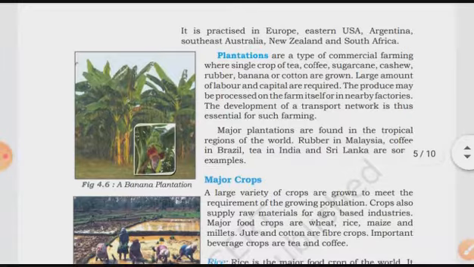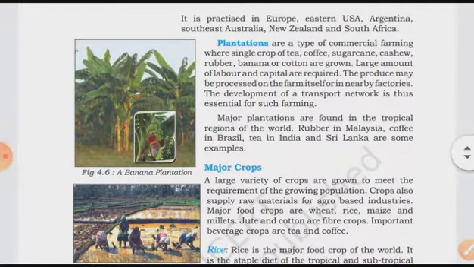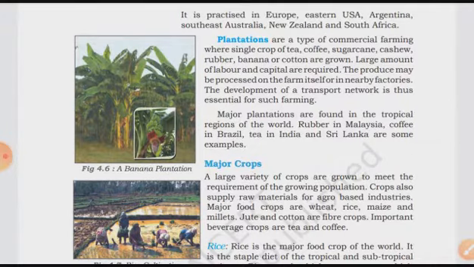Then the third kind of commercial farming is plantation. Plantation is a type of commercial farming where a single crop of tea, coffee, sugarcane, cashew, rubber, banana, or cotton is grown. In plantation, only a single crop is grown in a large tract of land. Like a single crop of tea, you might have seen tea plantations, coffee plantations, sugarcane, cashew, rubber, banana, or cotton plantations if you have gone through different areas.